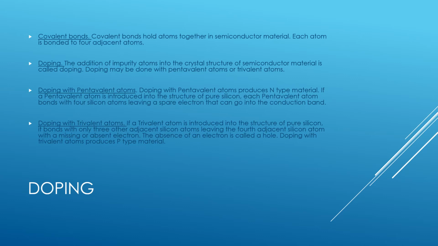Doping with trivalent atoms. If a trivalent atom is introduced into the structure of pure silicon, it bonds with only 3 other adjacent silicon atoms, leaving the 4th adjacent silicon atom with a missing or absent electron. The absence of an electron is called a hole. Doping with trivalent atoms produces p-type material.